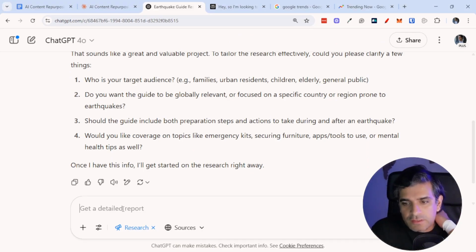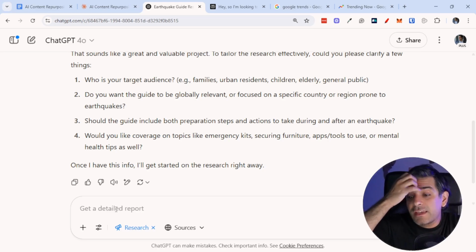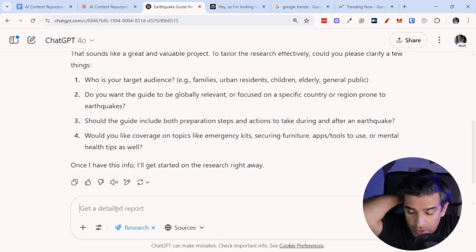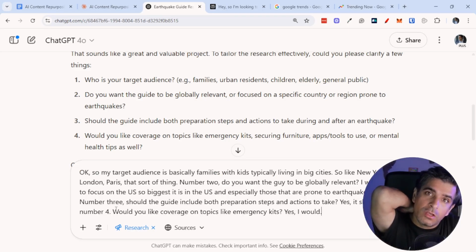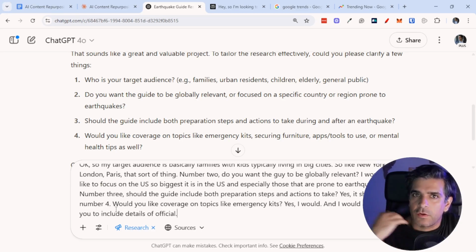Okay, so my target audience is basically families with kids typically living in big cities. So like New York, London, Paris, that sort of thing. Number 2, do you want the guide to be globally relevant? I would like to focus on the US, so bigger cities in the US, and especially those that are prone to earthquakes. Number 3, should the guide include both preparation steps and actions to take? Yes, it should. Number 4, would you like coverage on topics like emergency kits? Yes, I would. And I would also like you to include details of official sites where they can read more about these things, because that's going to legitimize this guide that I create.